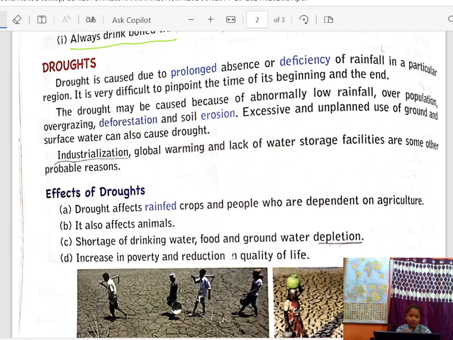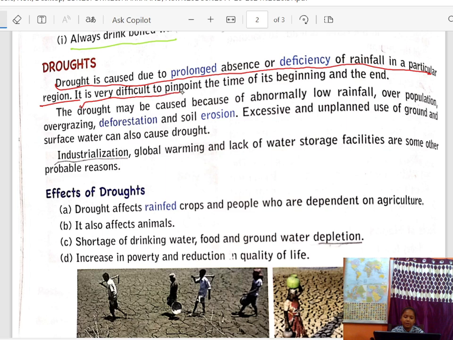Okay. So drought is caused due to prolonged absence or deficiency of rain in a particular region. Why is drought caused? There is a question in every student: why is drought caused? So the reason is this. Drought is caused due to prolonged absence, meaning a long time, or deficiency of rain. When there is a lack of rainfall, when it does not rain for a long time, then only the drought is caused in a particular region.